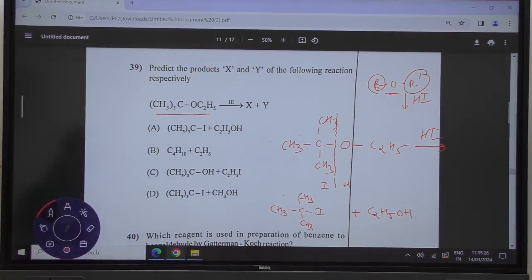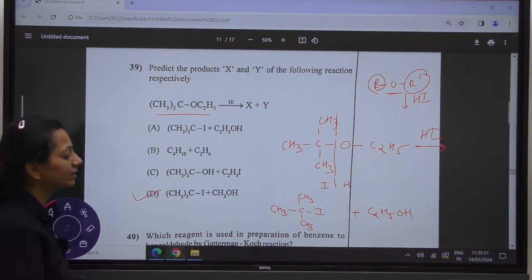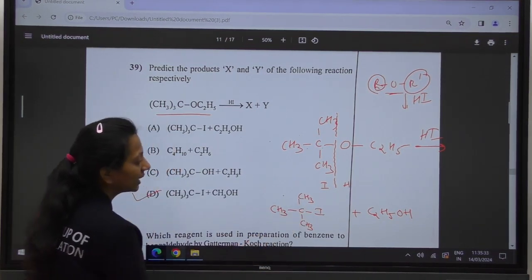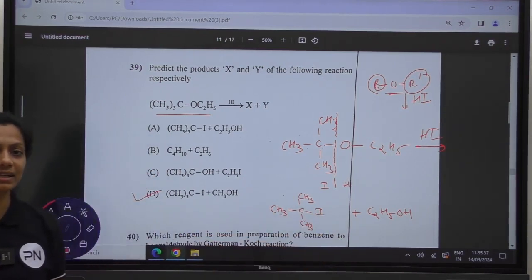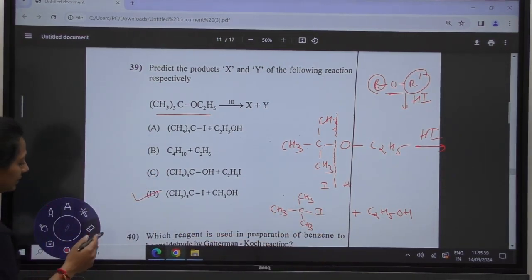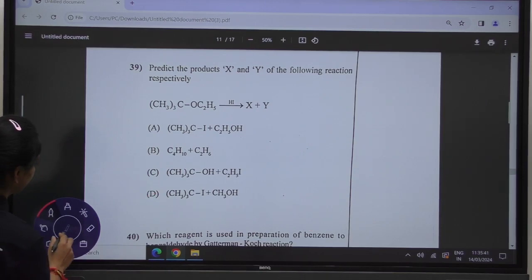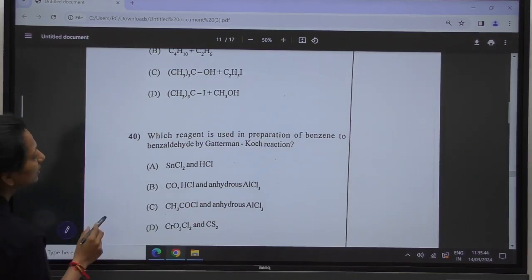So according to this, option D is the correct answer. You will have the product 1,1-dimethyl ethane iodide, plus you are having ethanol as your product. Moving towards the next question.